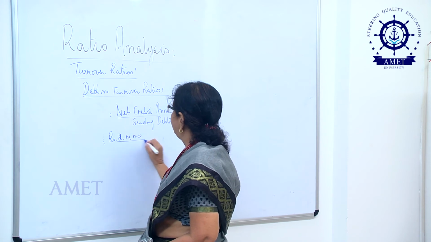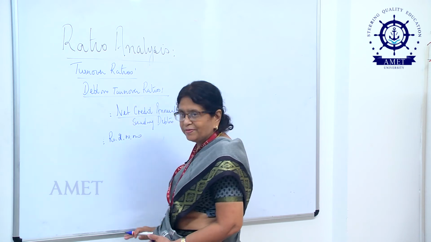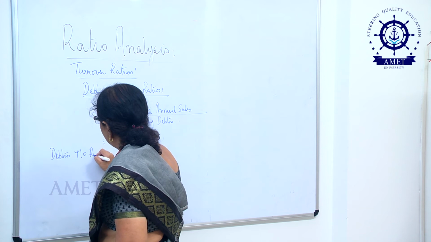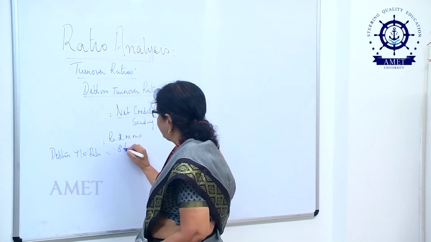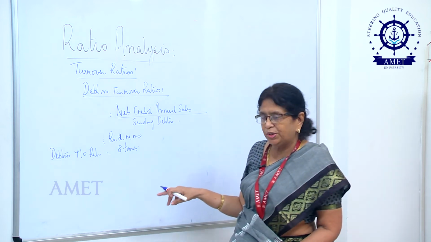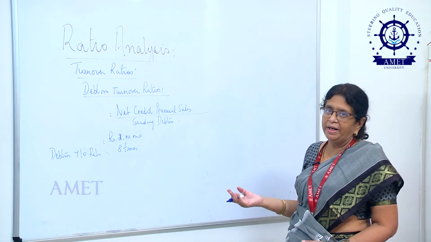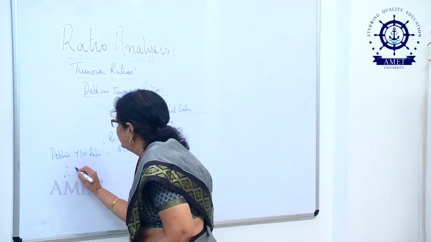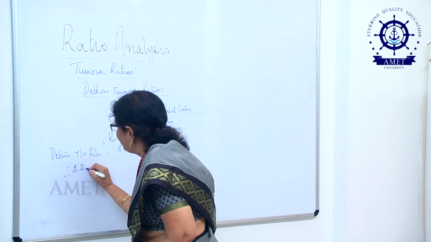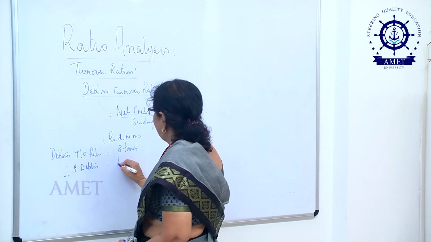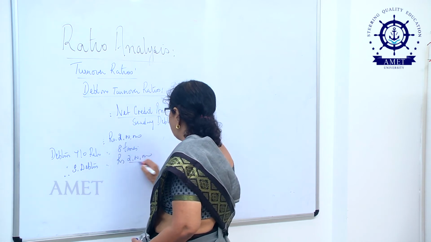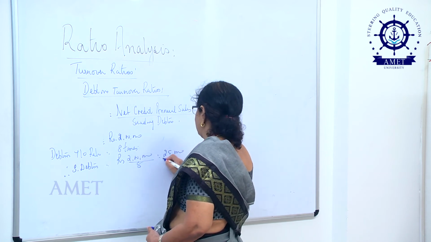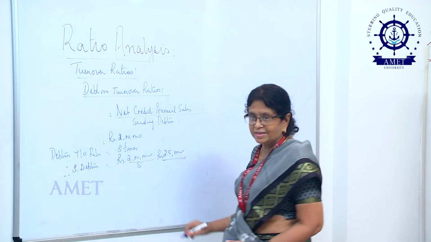So, 2 lakhs is my sales figure, and the debtors turnover ratio is given to be, let me assume, 8 times. What is the meaning of this debtors turnover ratio? 8 times in a year I am able to convert my debtors back into cash, or 8 times in a year I sell on credit to my customers. Therefore, I will be able to find out the value of my debtors or sundry debtors. That will be rupees 2 lakhs divided by 8, and my answer would be 25,000. So, this is the value of your debtors.